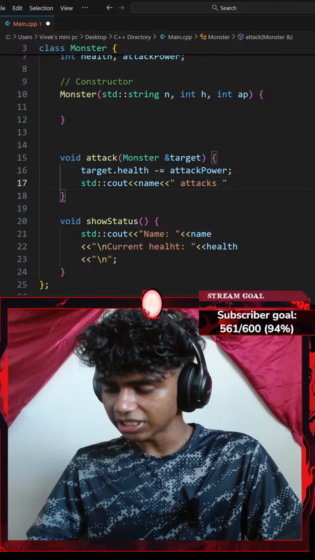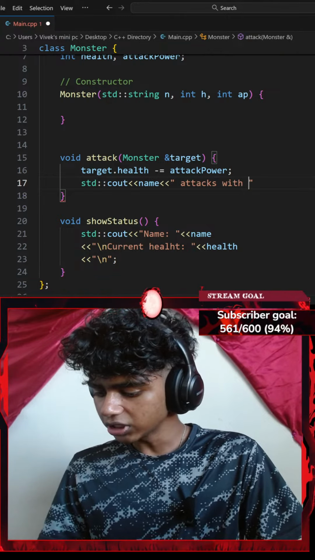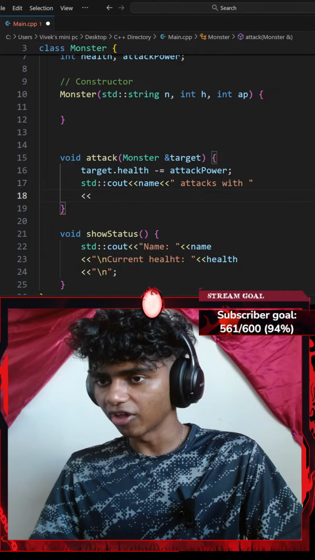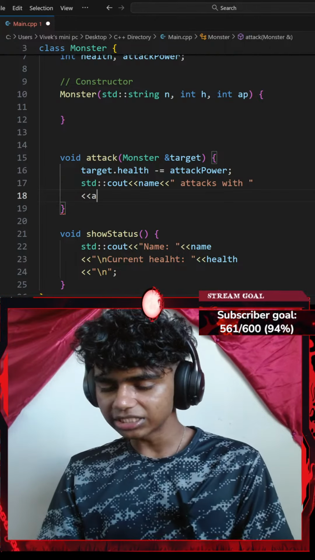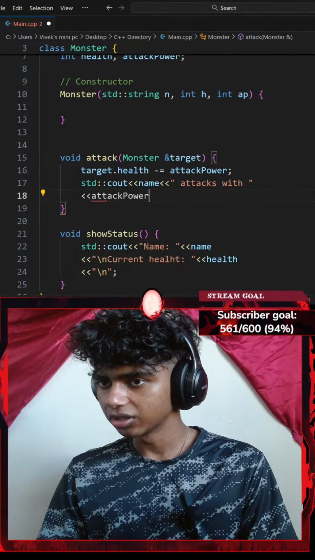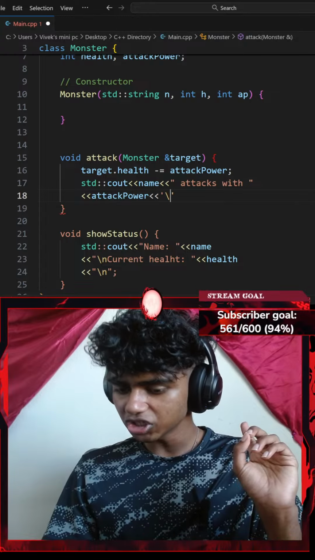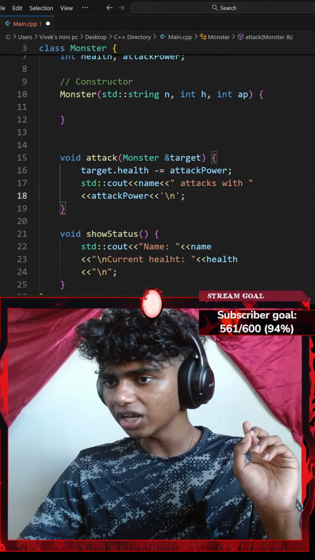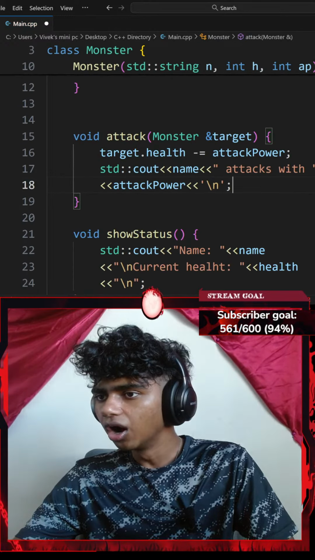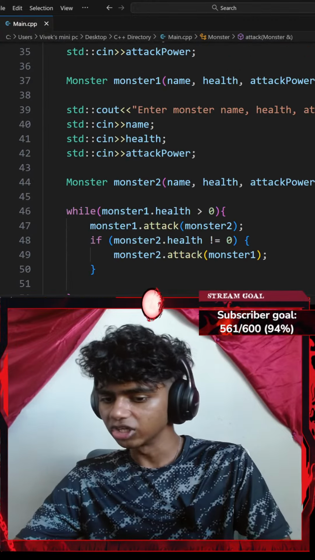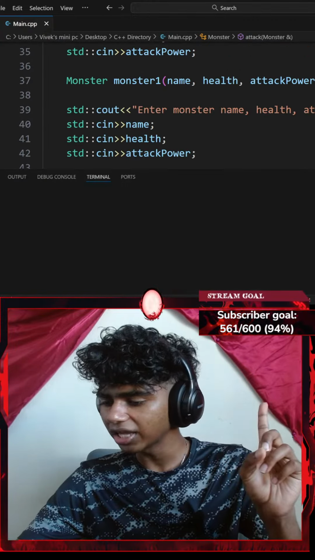Okay, let's go with name attacks with power. Okay, I'll go in a new line, add another insertion operator. Name attacks with attack power. Okay, with another insertion operator of a new line ending with a semicolon. Okay, I think this should work. If I were to go with Control S to save the code and run the command, let's see what happens.